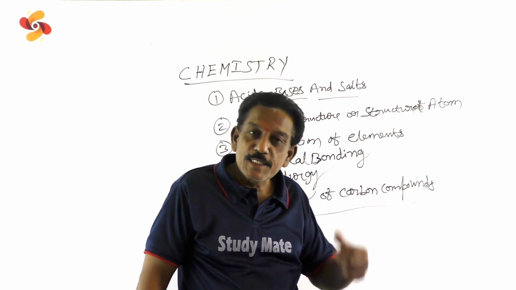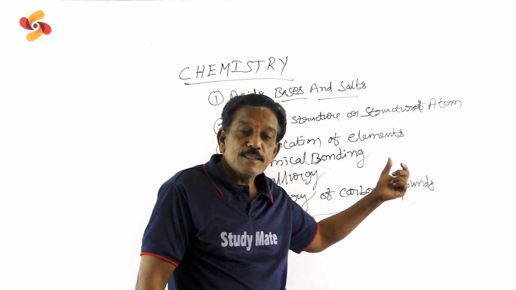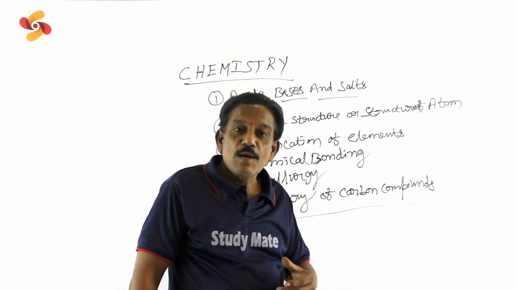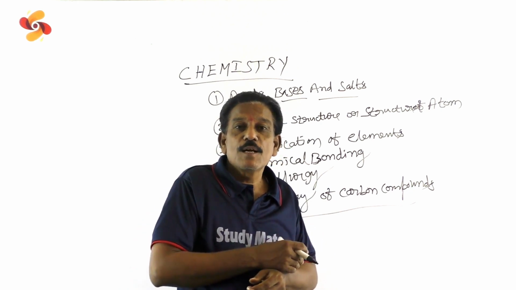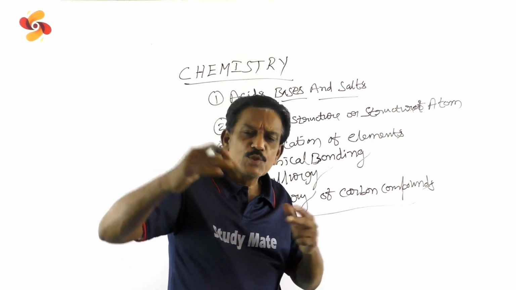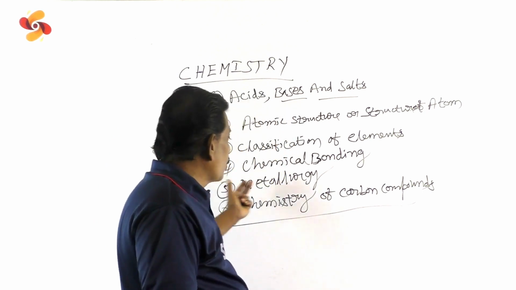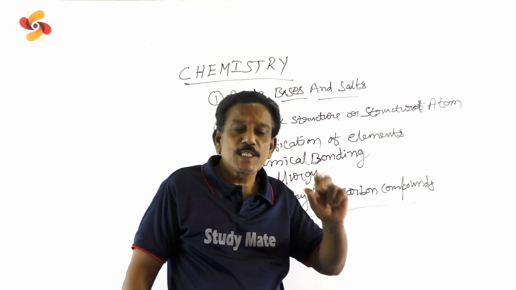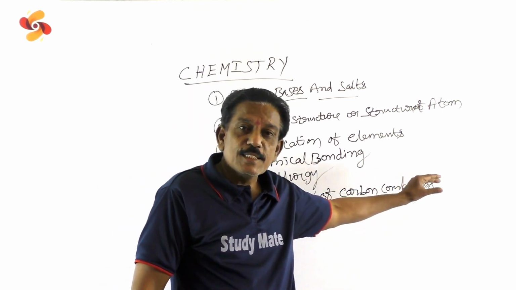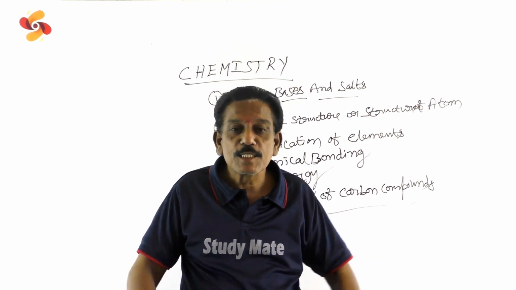Classification of elements is also very, very important for your higher study. And also chemical bonding. Chemical bonding is very, very important. That is ionic bond, covalent bond, and mainly hybridization: sp hybridization, sp2 hybridization, sp3, which is useful for your intermediate study where you face a lot. And also metallurgy, to some extent, is useful. And the last part of this chemistry is chemistry of carbon compounds. It is very, very important where you have to concentrate a lot.